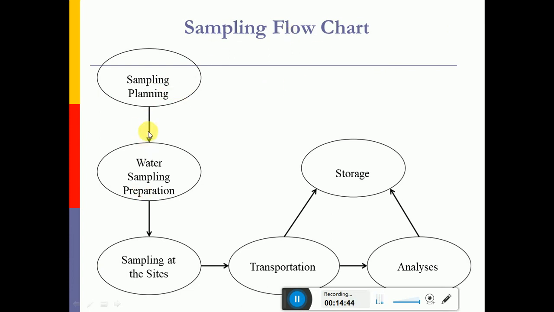The first step is called sampling planning. The planning is important. That means how to sample, who is going to sample, at what time we are collecting the sample, and what the size of the sample is. That involves the sampling planning. What kind of containers we should select also involves the planning stage.